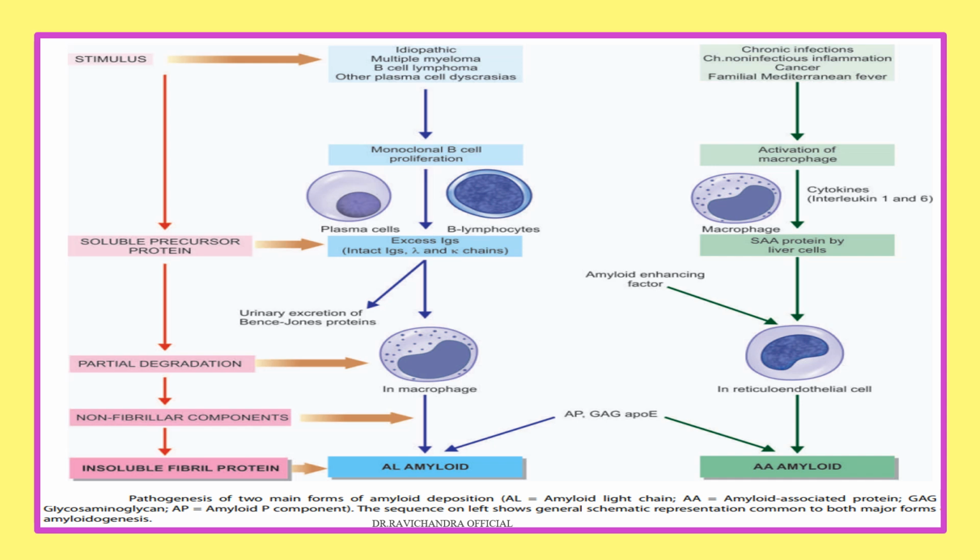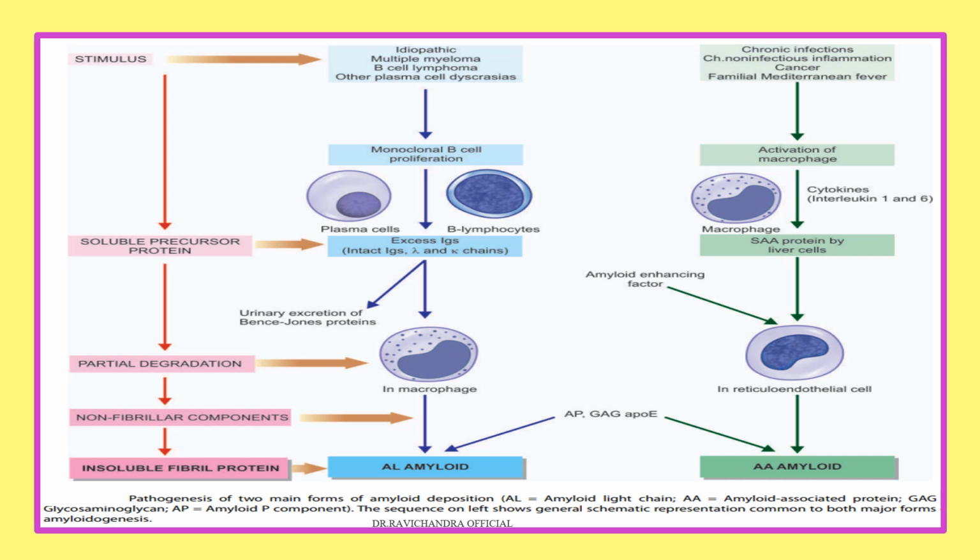These cytokines, interleukin 1 and 6, will further activate the hepatocytes to secrete serum amyloid associated protein. Serum amyloid associated protein, in the presence of amyloid enhancing factor, AEF, in the reticuloendothelial cells will result in formation of AA amyloid associated protein.